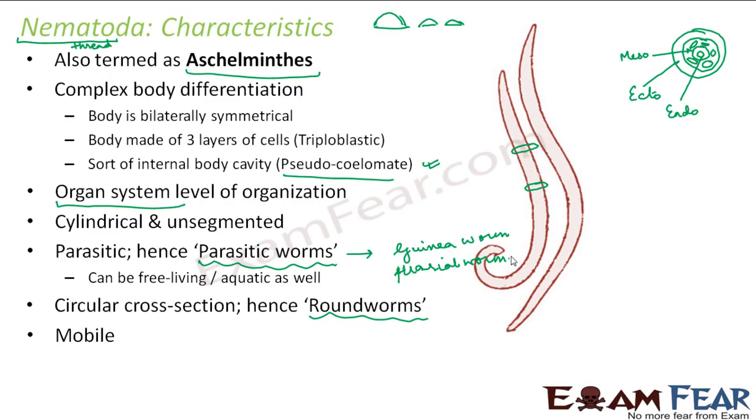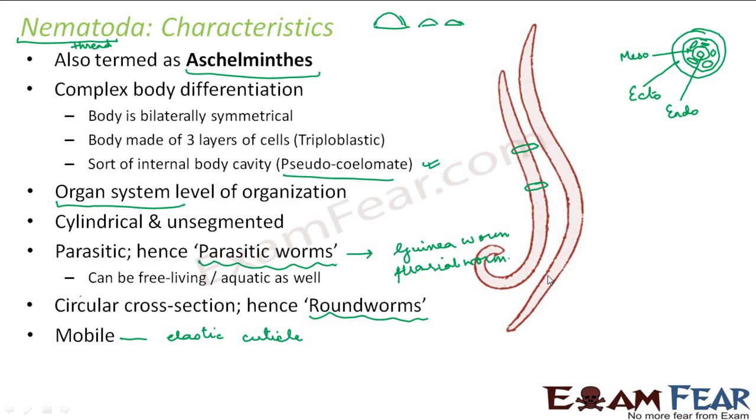Also, the body wall has an elastic cuticle. So you have a layer of elastic cuticle over the body. So how does it help? Under the epidermis, that means under this outer layer, is present a layer of muscle fibers.